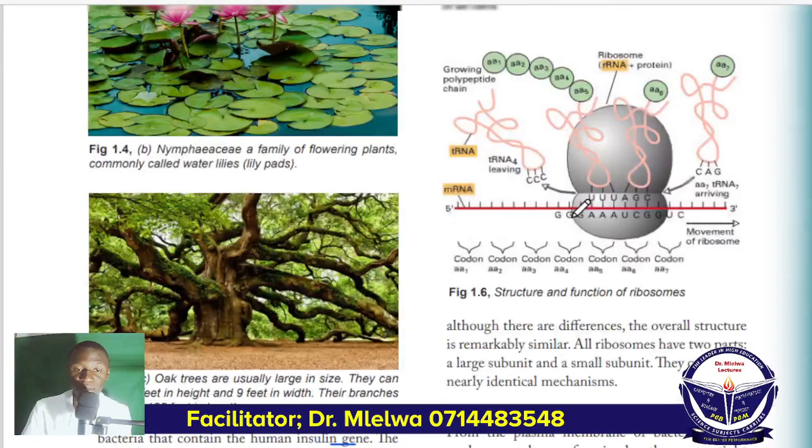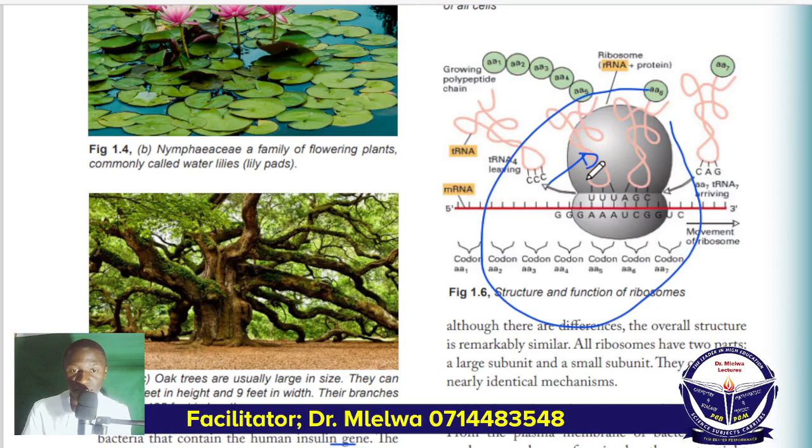Ndio hiyo hapa ambayo imeonyeshwa hapa katika diagram. This is the mechanism of functioning of ribosome. Actually this organelle which you see here, it is the ribosome. This is the large subunit of ribosome. You can see the top one. This is the large subunit of ribosome. And this, the bottom one, is the smaller subunit of ribosome. This is the messenger RNA molecule.